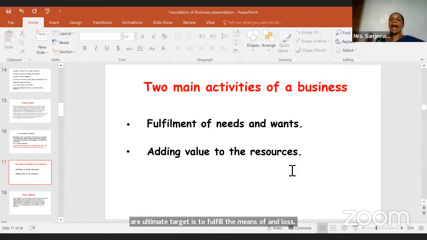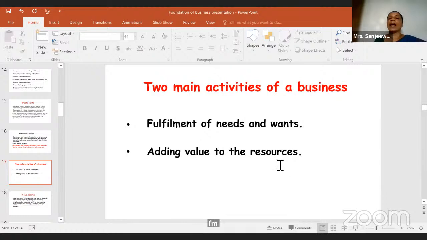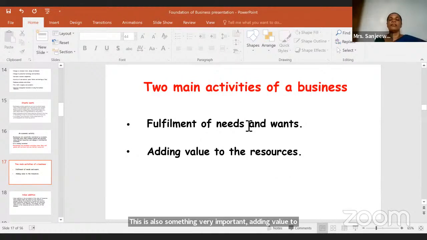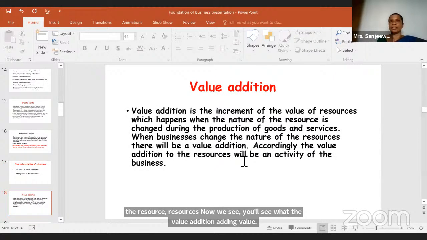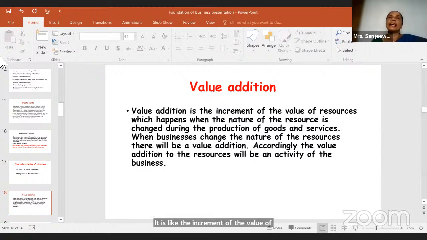This is also something very important. Adding value to the resources. Now we'll see what value addition, adding value, is. It is like the increment of the value of resources, right? Now I will take an example. Now you're making tables, right?